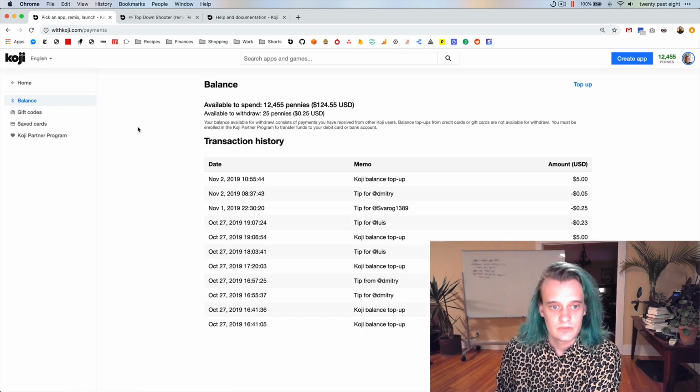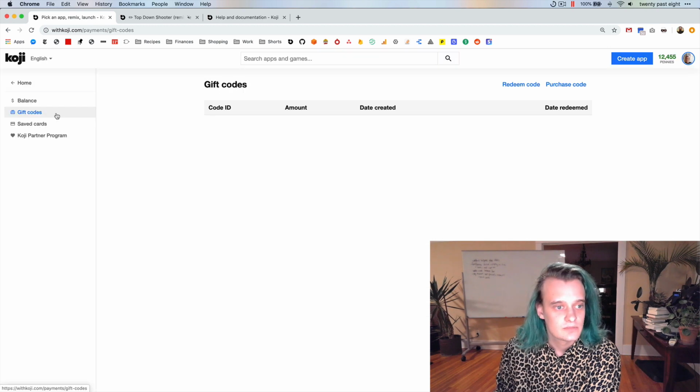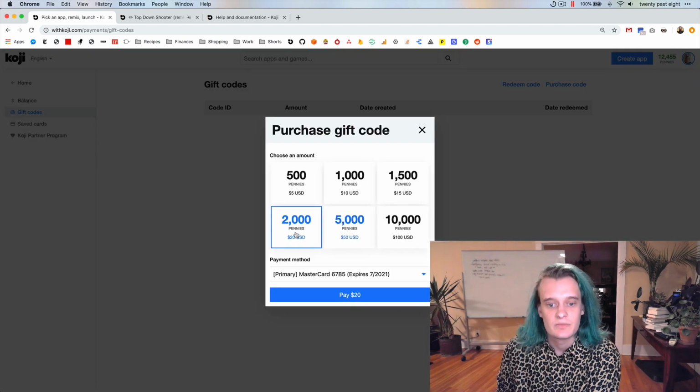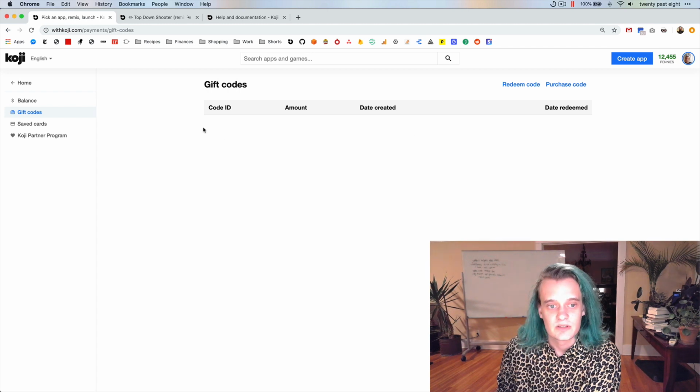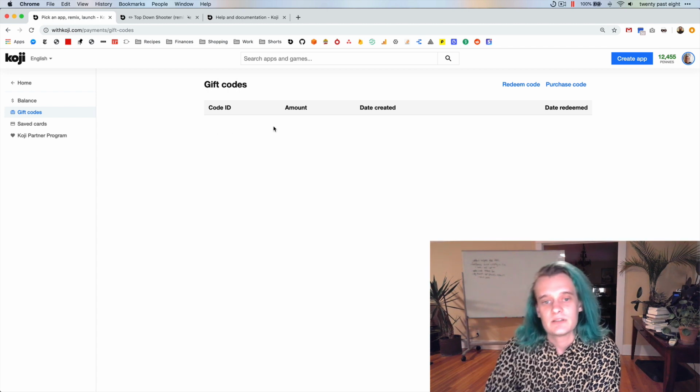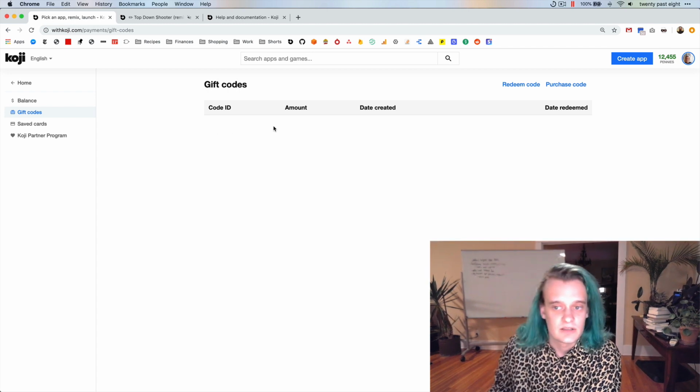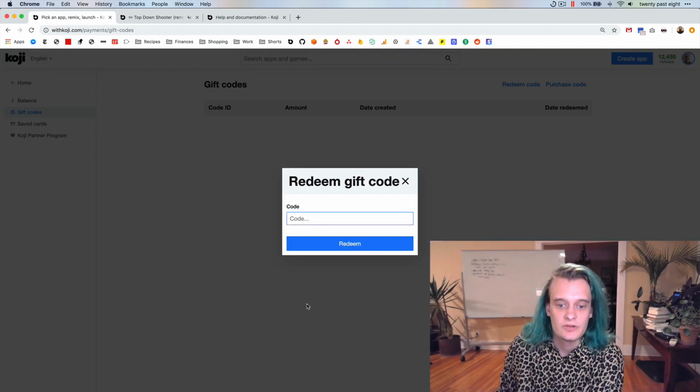So if you go to payments, these are basically just gift cards. You can purchase them in sort of our standard increments, and then you get a gift code, and you can paste it somewhere and send it to somebody, and they can hit redeem, paste the code, and they get it.